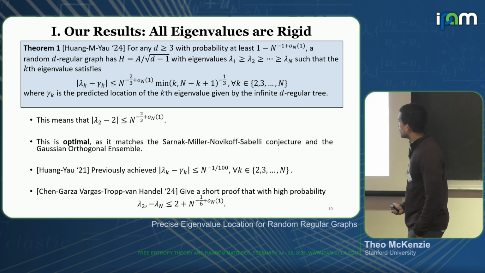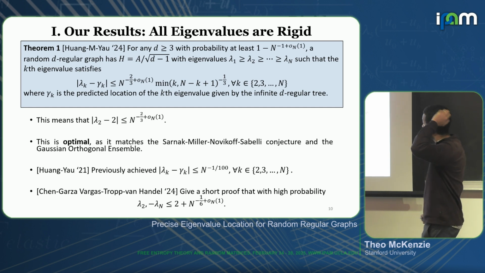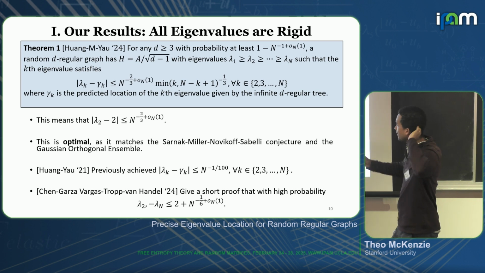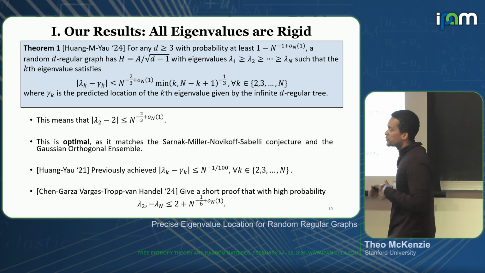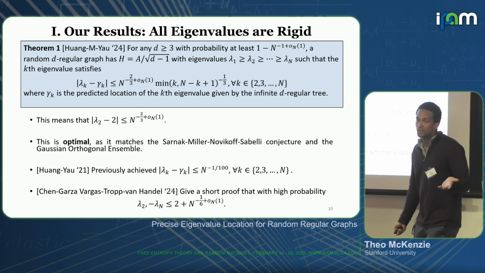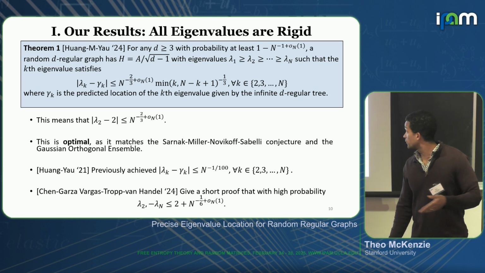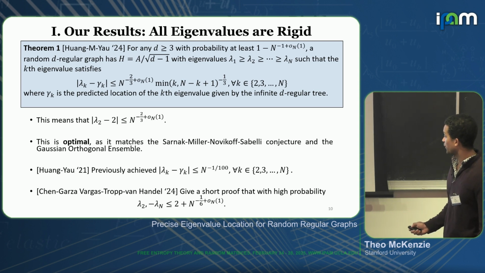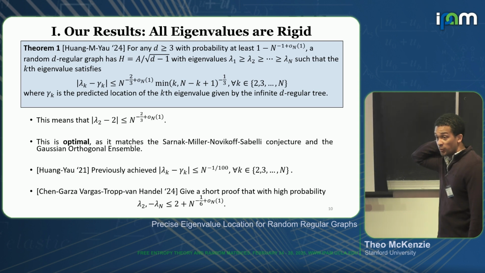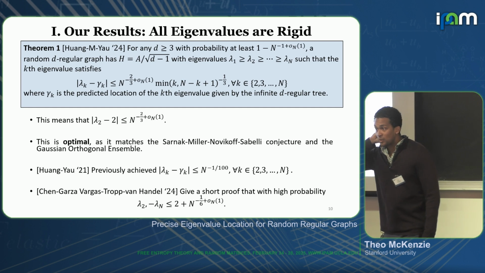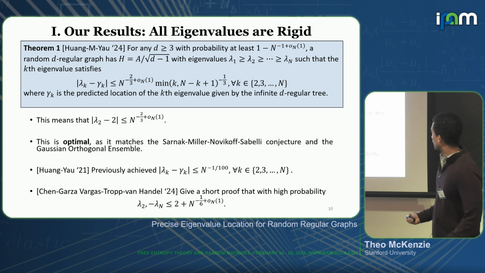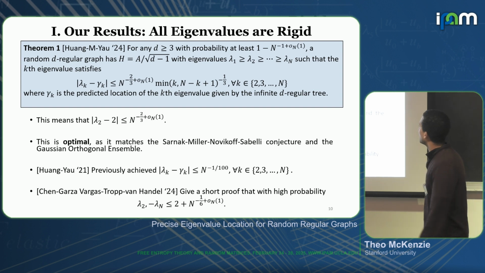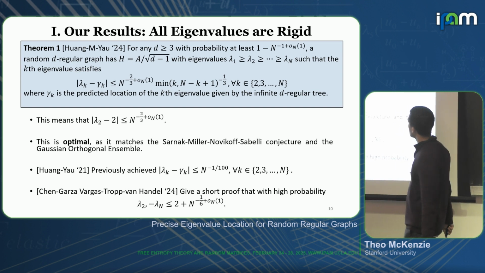And then I also wanted to, of course, mention this very nice result by Chen, Garza-Vargas, Tropp, and Van Handel. So they proved a statement about much more general families of random graphs. But specifically, when you apply it to the random regular graph, you get a very short proof that these edge eigenvalues are at most 2 plus n to the minus 1 over 6. Once again, this generalizes in a lot of different ways that our result definitely does not. And also, this is a much shorter proof as well. So yeah.